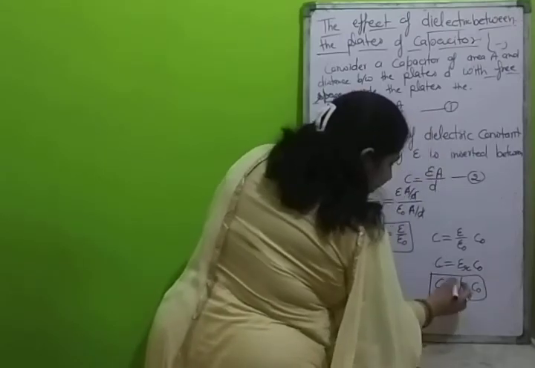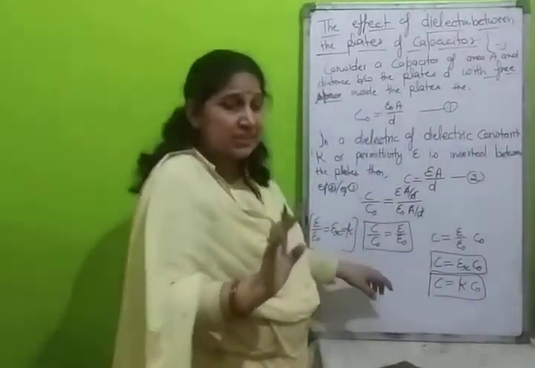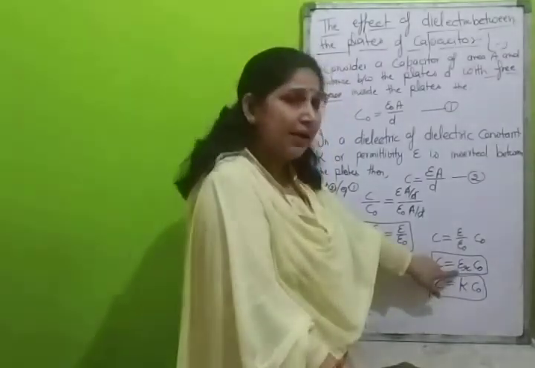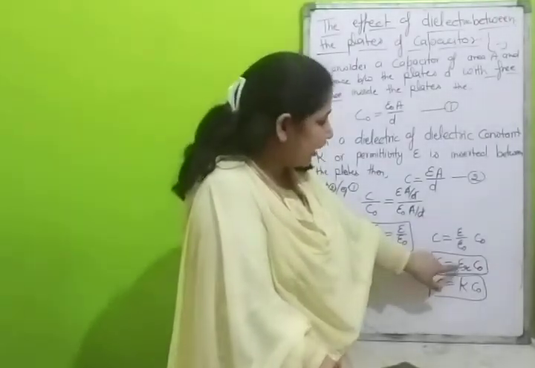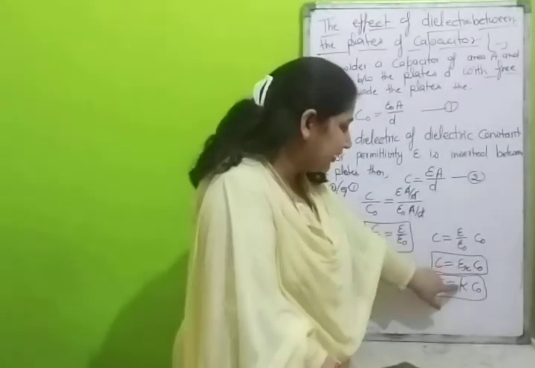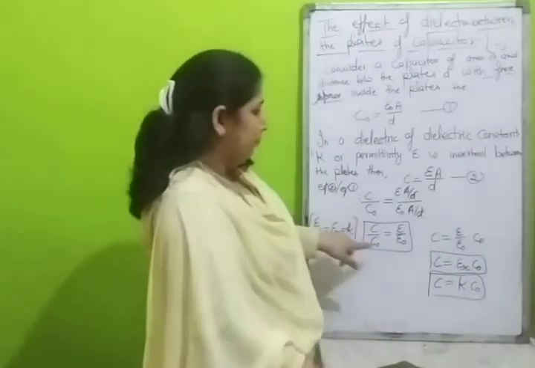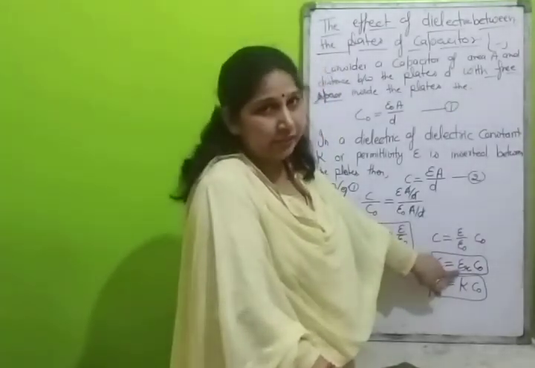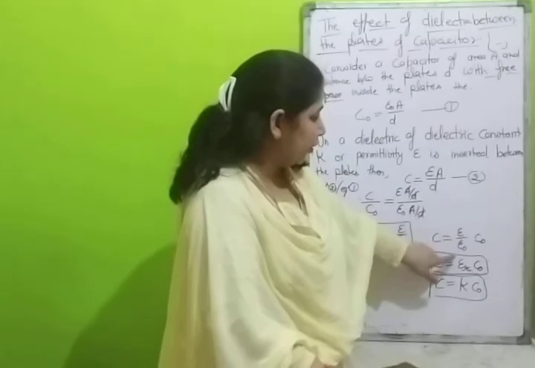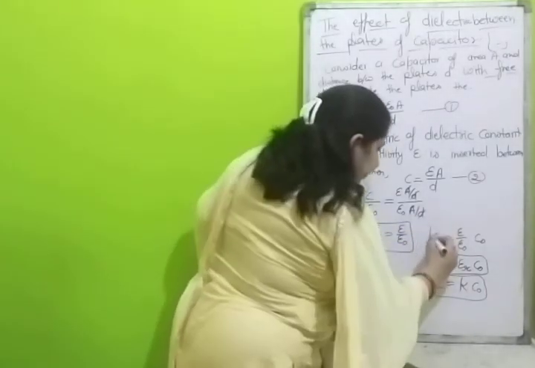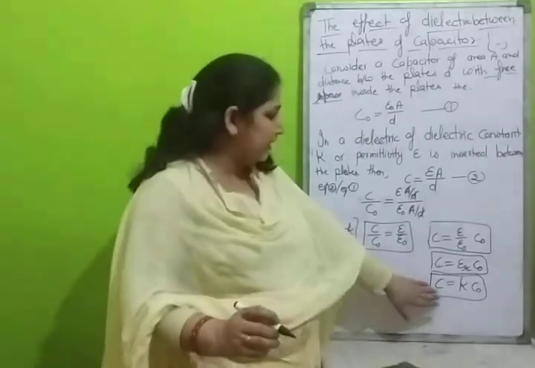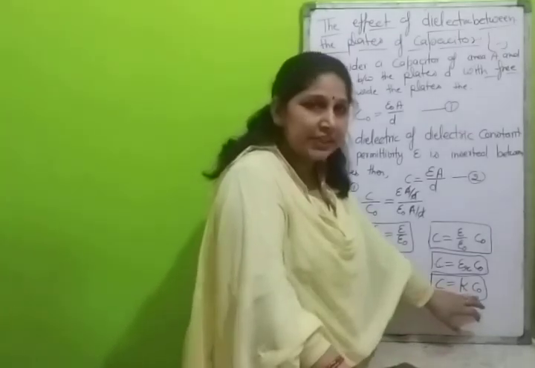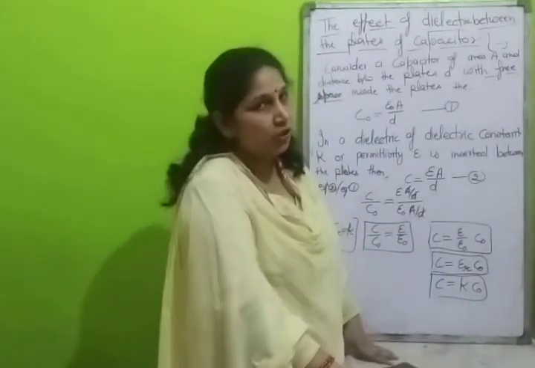Here only the name is different. K is denoted as the dielectric constant, and it is also called relative permittivity, but the effect is the same and the value will be the same; both are the same thing. The epsilon upon epsilon naught is represented by epsilon r. Here we have three relations. It means we have the final relation: the capacitance of the capacitor will increase K times the capacitance of the capacitor when it is filled by free space or vacuum. That's all.